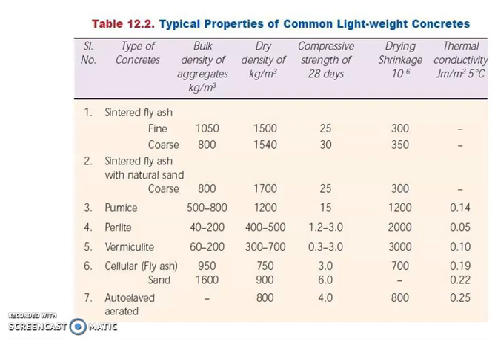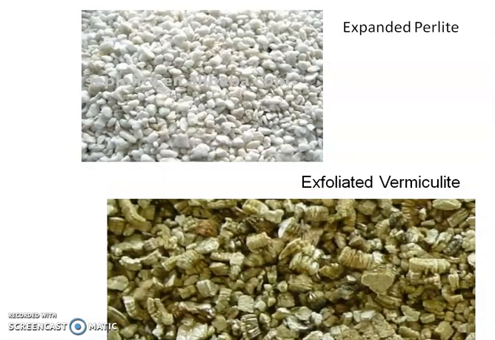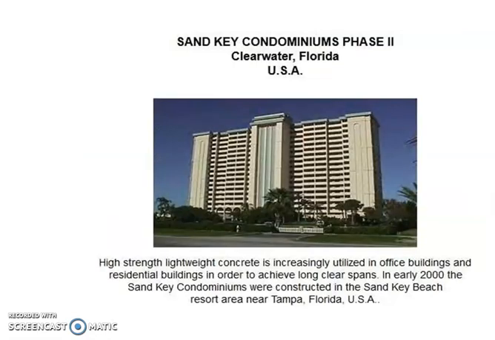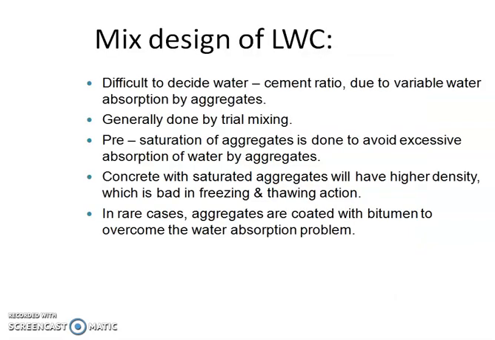These are the properties of the common lightweight concrete. Its bulk density, dry density, compressive strength, drying shrinkage and thermal conductivity are shown. The picture shows expanded perlite and exfoliated vermiculite. These are the artificial lightweight aggregates. In early 2000, high strength lightweight concrete structures were made and constructed in Florida, USA.